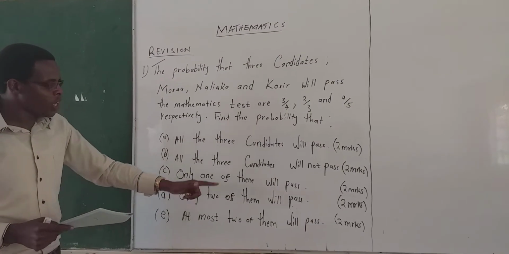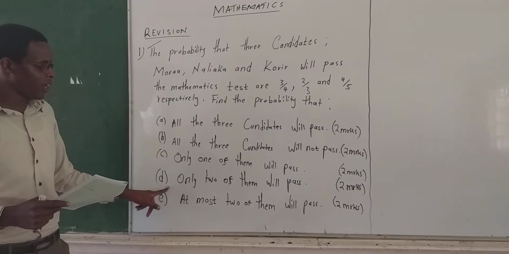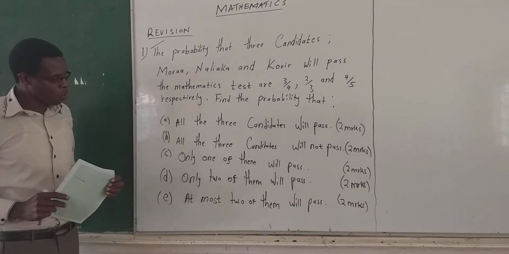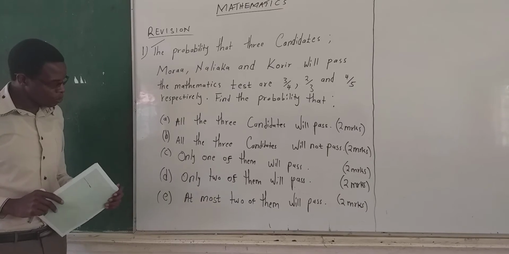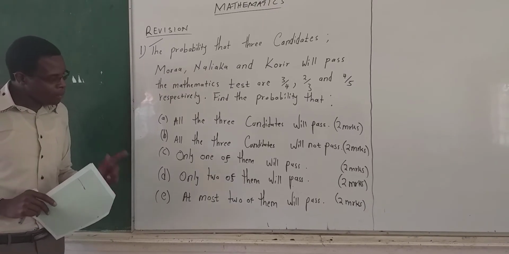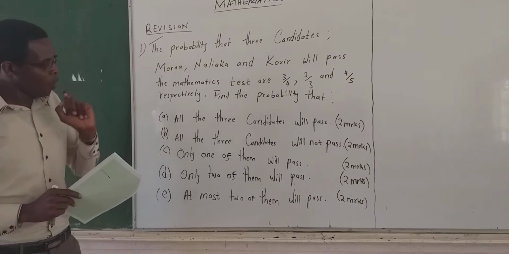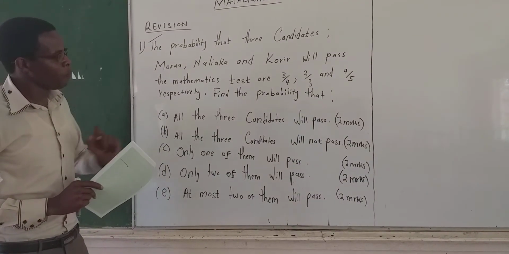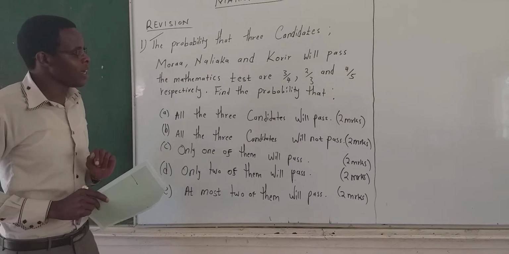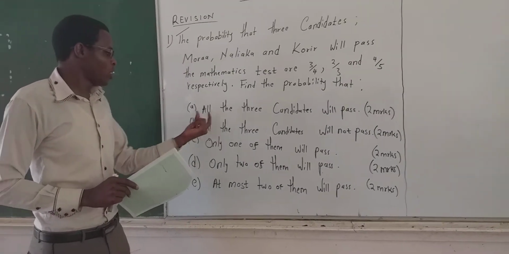Then only two of them will pass. That is question number D. And we have the last question, question number E: at most two of them will pass. Now, I want us to analyze this question before we embark on answering these specific questions on the subsections.